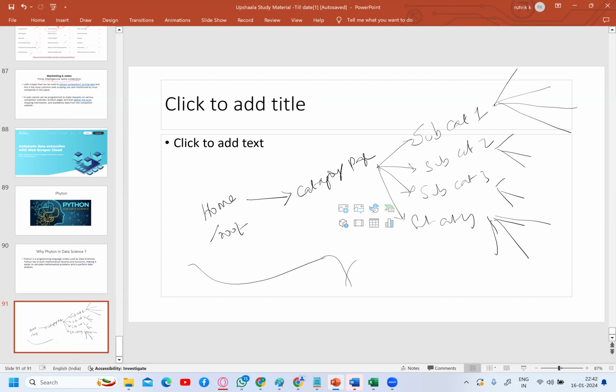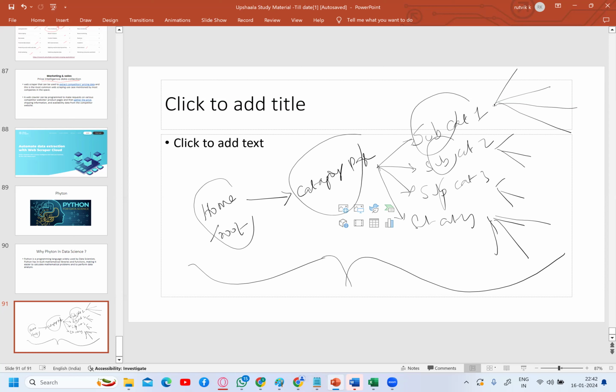We'll be feeding this concept to the Web Scraper. We'll be telling the Web Scraper using what are called selectors, selective elements. We feed these selectors to the Web Scraper tool and tell it this is how you need to extract the data or information from this Amazon website.